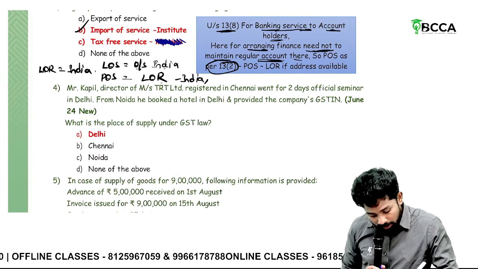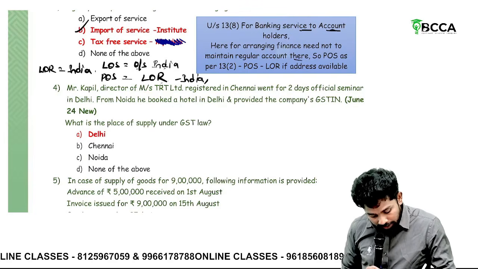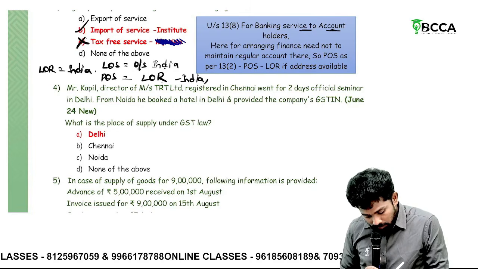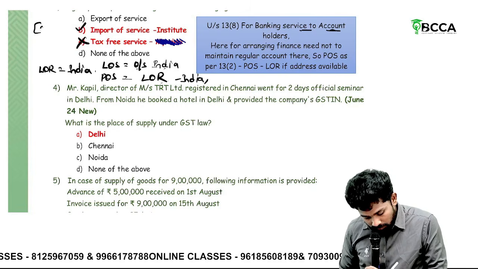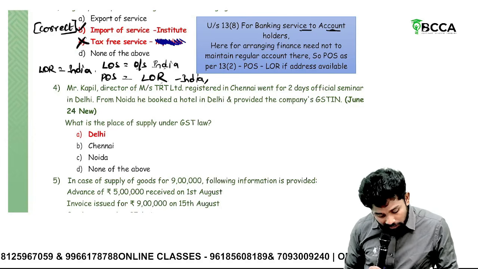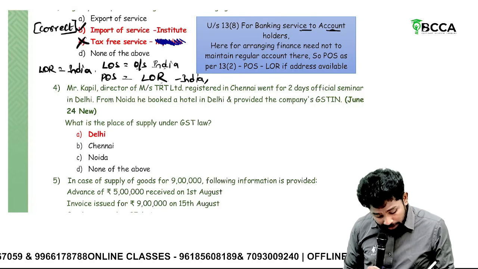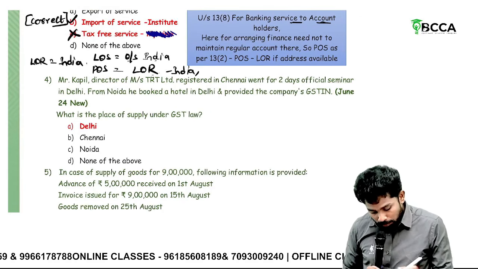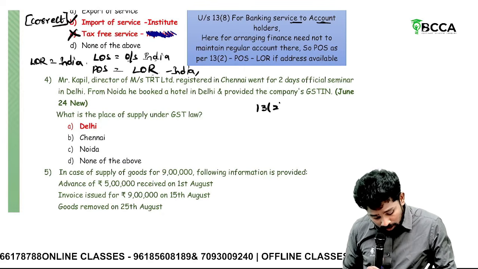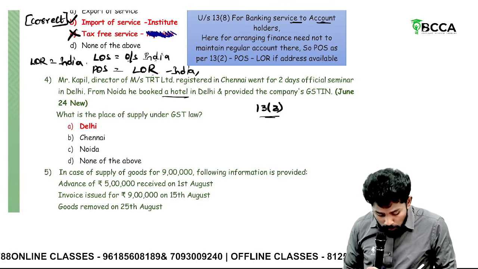Then Kapil, director of TRT Limited registered in Chennai, went for 2 days official seminar in Delhi from Noida. He booked a hotel in Delhi and provided the company's GSTN. What is the place of supply? Here, 13 subsection 3 comes into picture. What is the service here? Accommodation in a hotel.